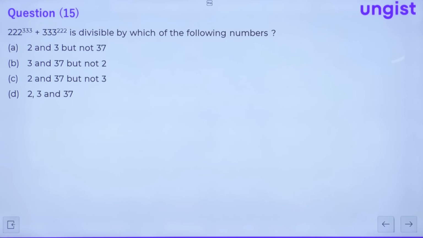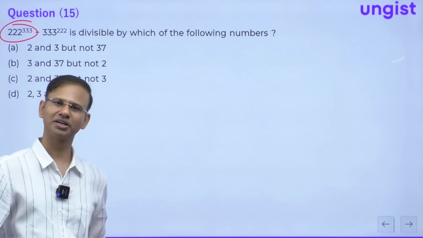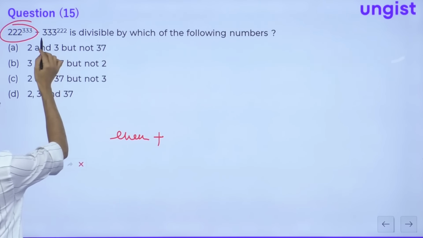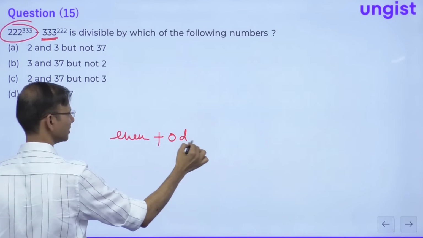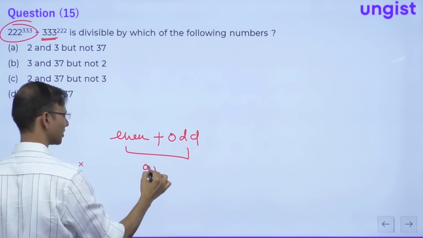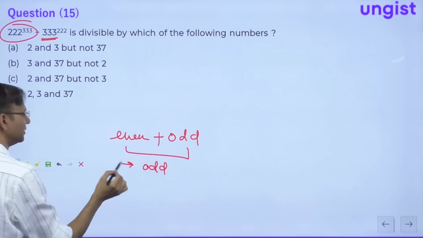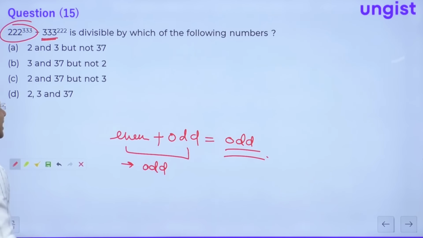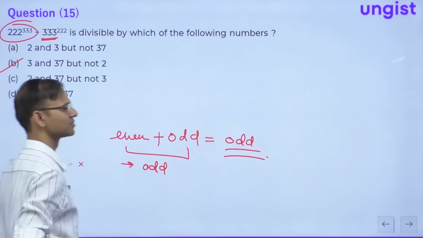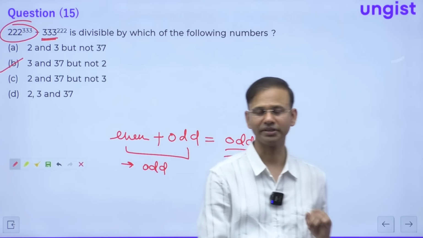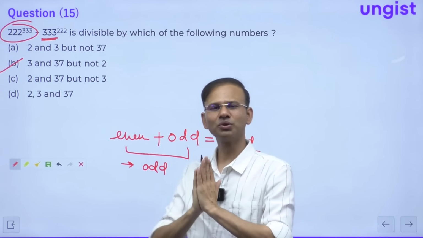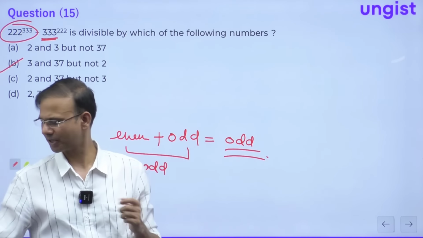See guys, this is triple 2. It is an even number, and any power of an even number is always an even number. The other number is an odd number, and any power of an odd number is always an odd number. Even number plus odd number gives an odd number. So the result will be an odd number, and an odd number won't be divisible by 2. Only one option is not divisible by 2. In the examination, I'll do this only. I won't check the other options because only one option fits.